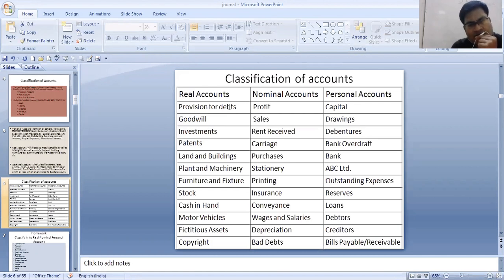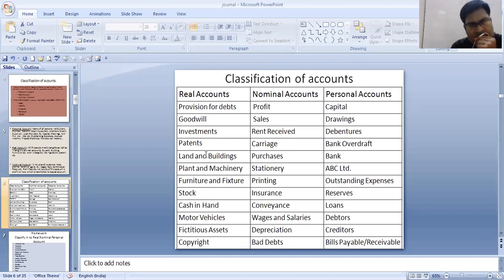The real accounts: provision for debts is a real account because it is a type of credit asset. You are creating a provision for the debtors who are not going to pay you the money. It's a real account. Next is goodwill. It's an intangible asset. Investment is a tangible asset. Investment means whatever we are investing so that we can get more benefits. Remember, assets are nothing but what will give you benefit. Real accounts are all tangible and intangible.